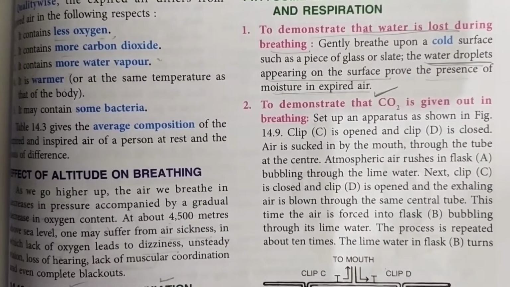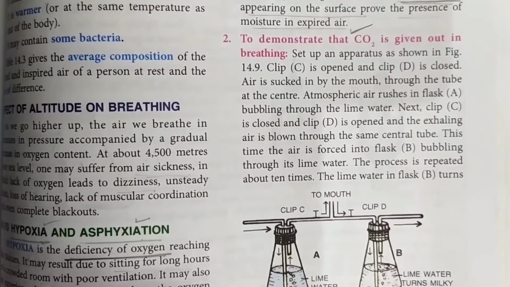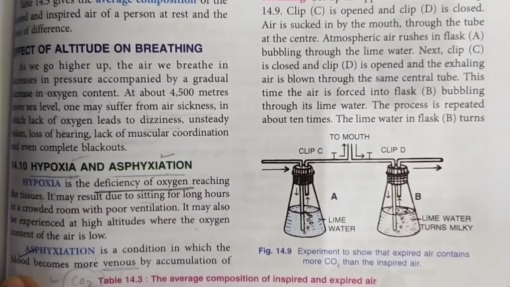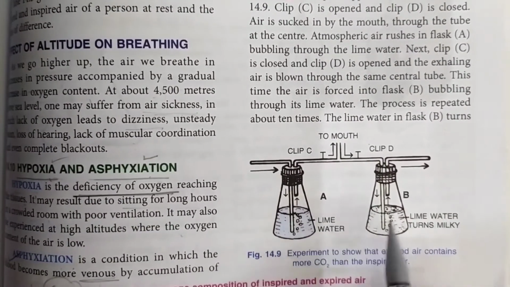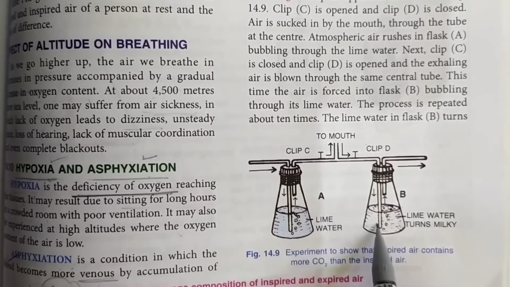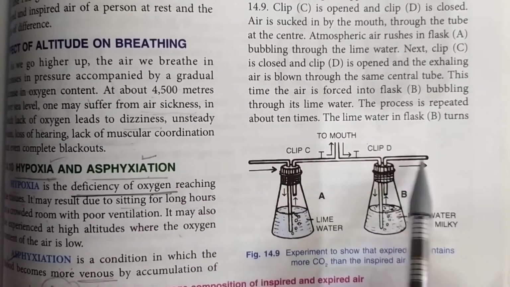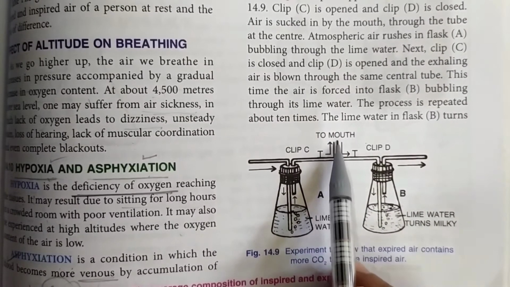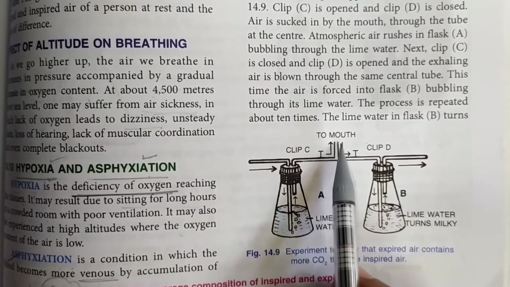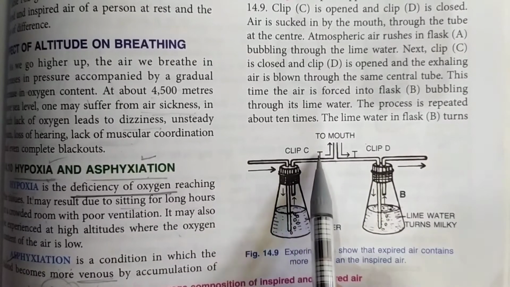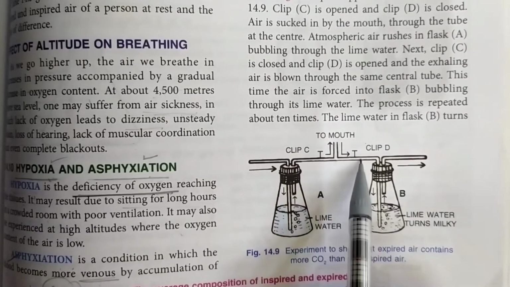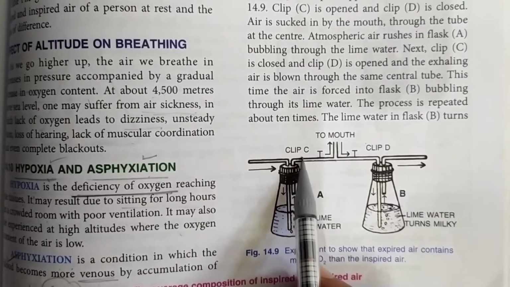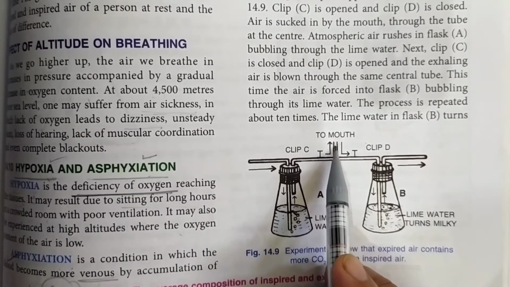Second is to demonstrate that carbon dioxide is given out in breathing. For this, we need a setup of apparatus like this. These are two conical flasks A and B, both containing lime water, to which some tubes are fitted, and the fitting is of this type. There is an opening in the center from where we will blow the air. These can be loosened or tightened. In the beginning, you keep this clip C open, and you inhale air from here.